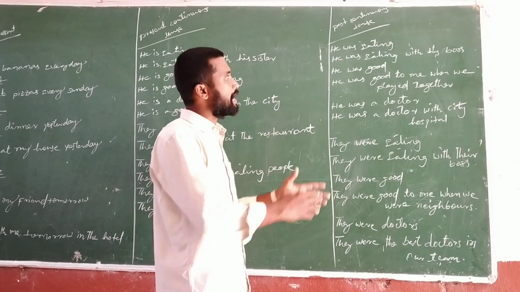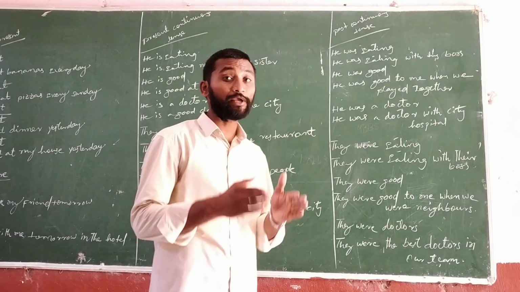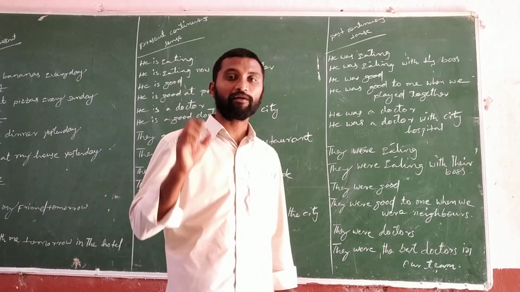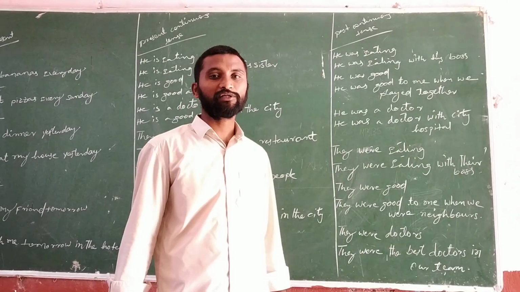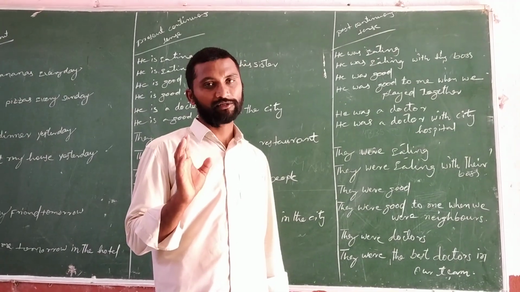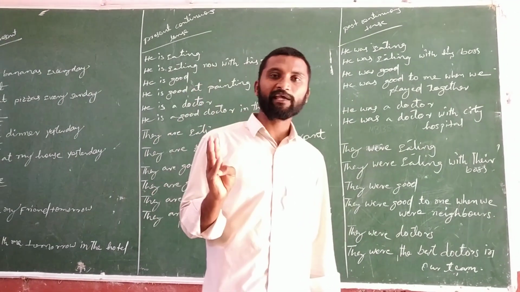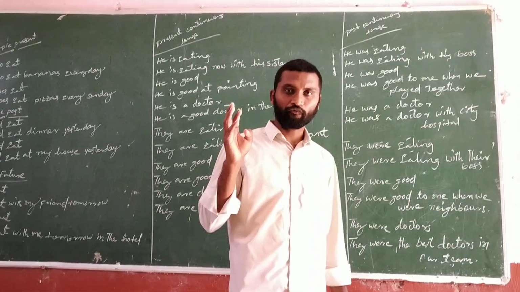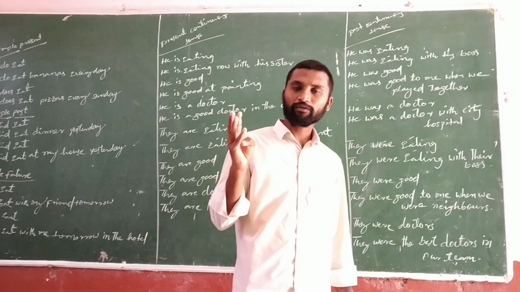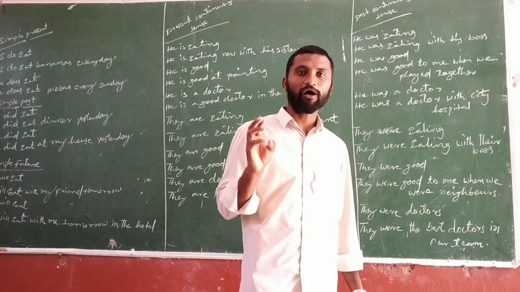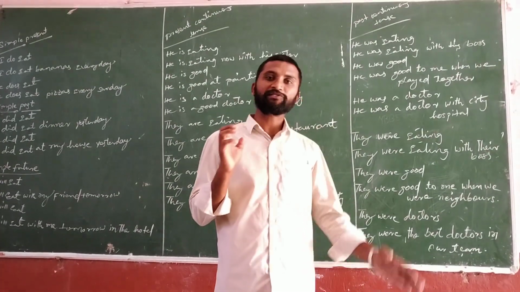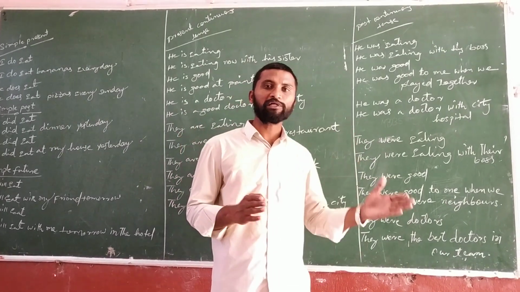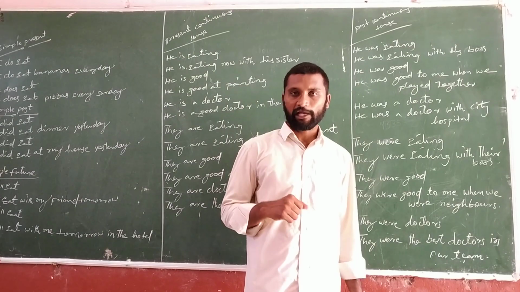If you see be forms in a past tense, was and were are be forms in a past tense. So for I was, he, she, it was. For you, we, they, we have to use were. For singular subject, singular helping verb. For plural subject, plural helping verb.